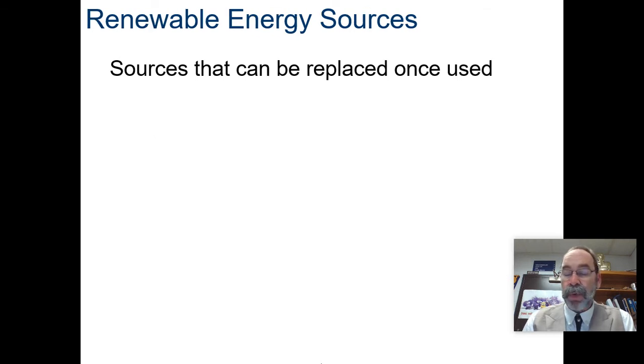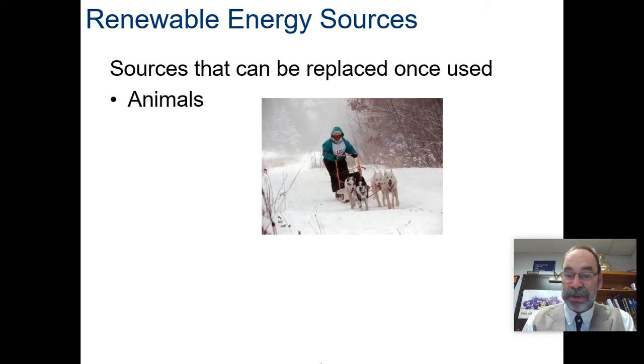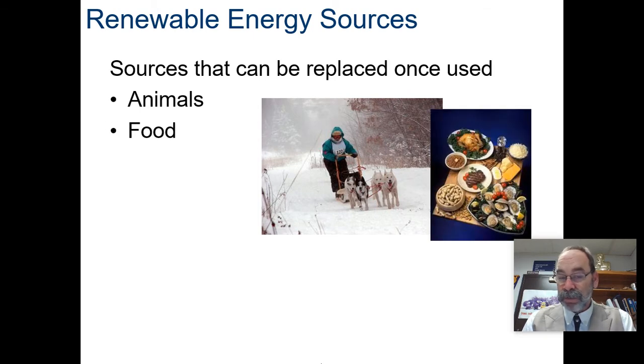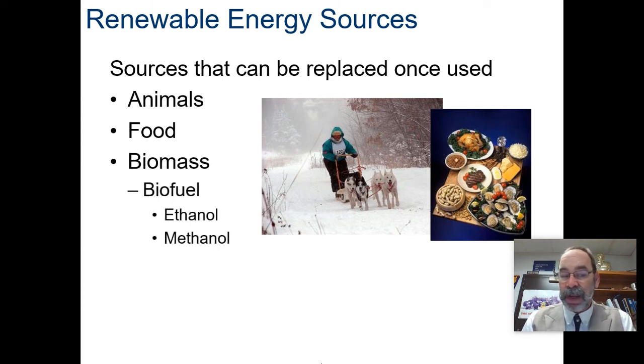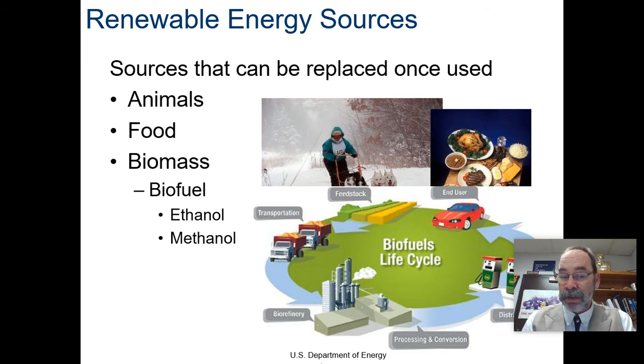Next one we have are renewable. Okay, sources that can be replaced once we've used it. Good example, animals. We just get more animals. Okay, food, sources of energy. We just grow more food. We can do that. Biomass. By biomass, I mean biofuel, like ethanol.